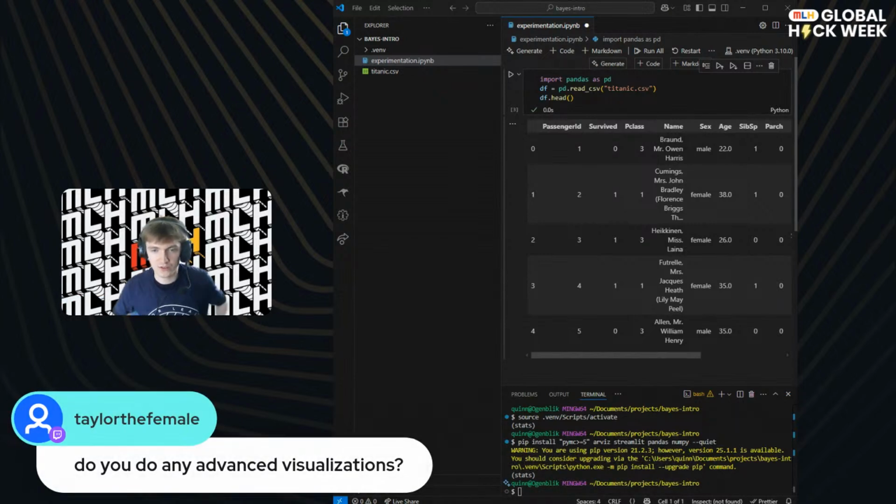Do I do any advanced visualizations? Not all that commonly. I'm a big fan of simple visualizations conveying very advanced things. Even if you've got an advanced inference or point that you want to make, simple bar charts and so on are really great. I think there are some people doing some visualizations. Maybe UT is doing some sort of visualization this week, so that's maybe a stream to check out.